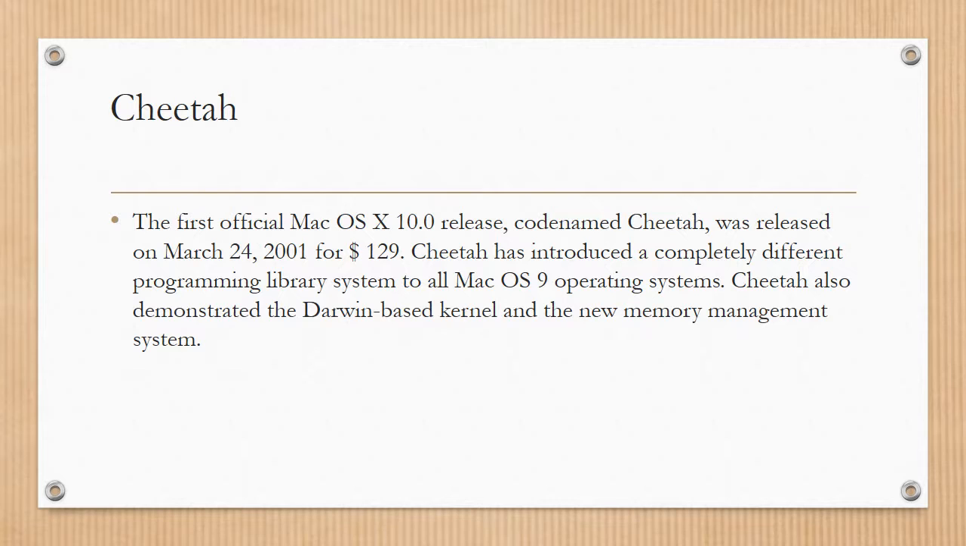The first official Mac OS X release, codenamed Cheetah, was released on March 24, 2001 for $129. It introduced a completely different programming library system to all Mac OS 9 operating systems. Cheetah also demonstrated the Darwin-based kernel and the new memory management system.